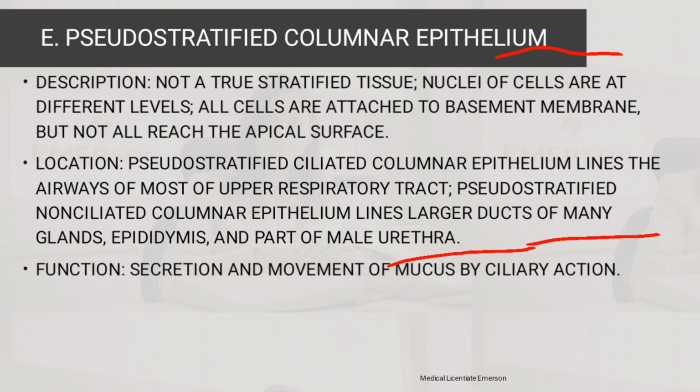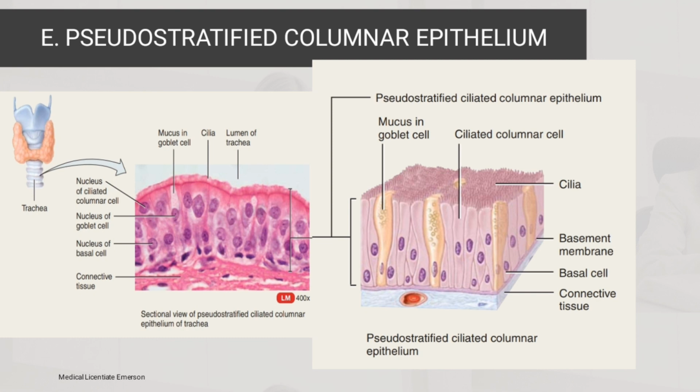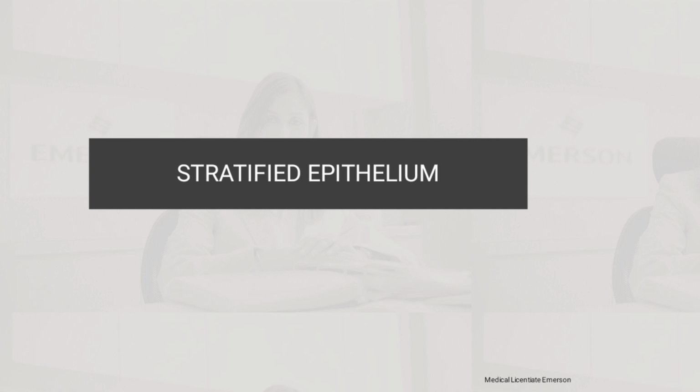Then function. So the function is for secretion and movement of mucus by ciliated action. Then this is a pseudostratified ciliated columnar epithelium. Okay, the illustration. Okay, then we are done with the simple epithelium. We can now go to the stratified epithelium.